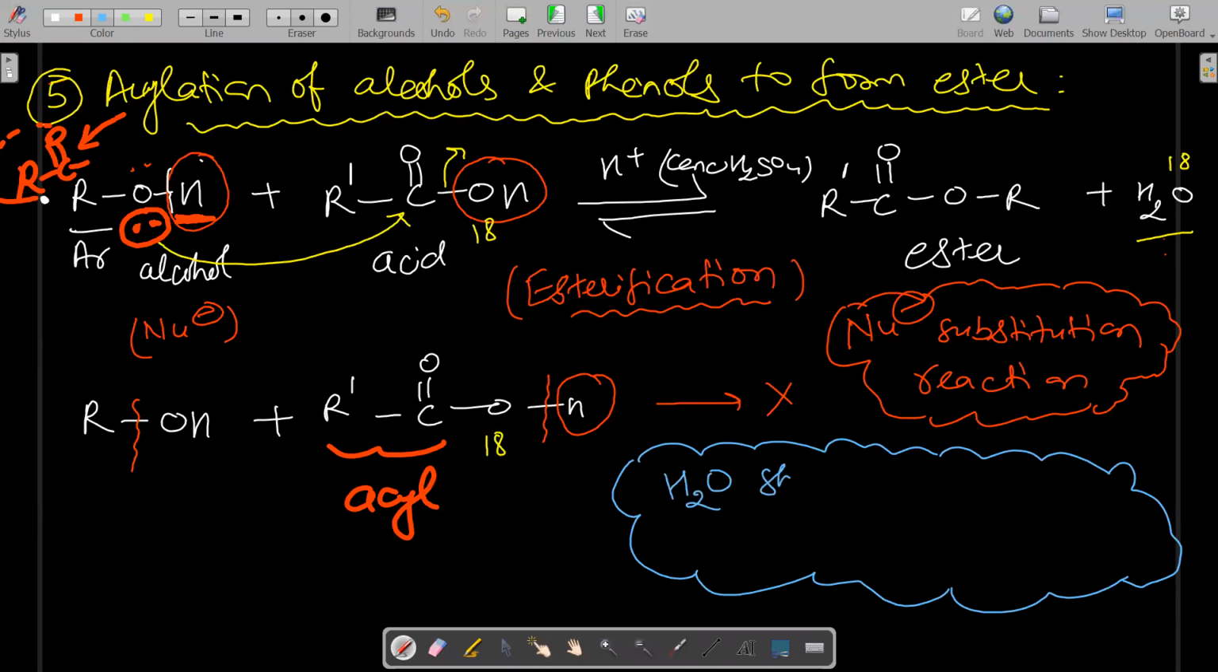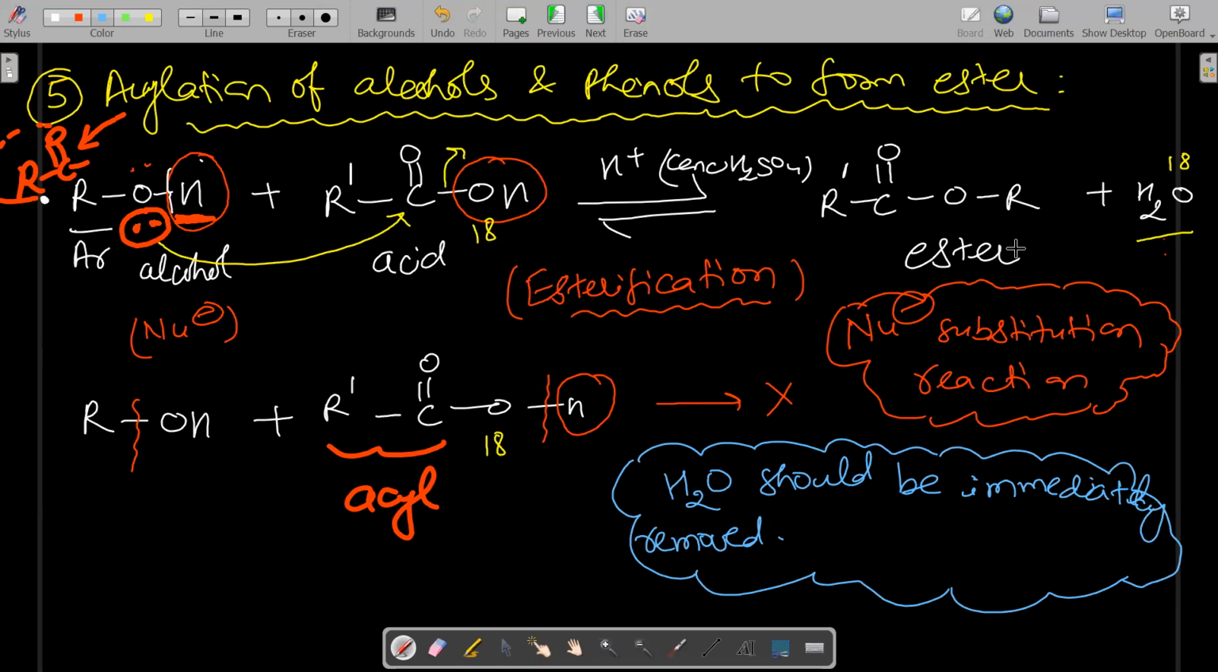To shift the equilibrium forward. Yeah. So what happens? More ester can be formed. Yeah, correct. So water should be immediately removed. Otherwise, what will happen? The reverse reaction occurs. Or we can say the water should be immediately removed, otherwise the ester will be easily hydrolyzed.